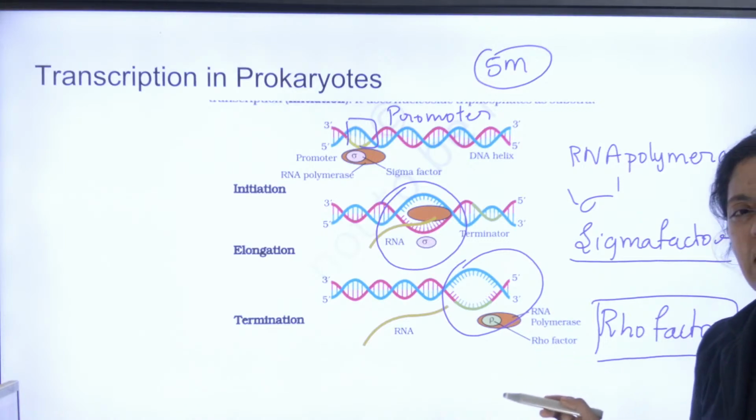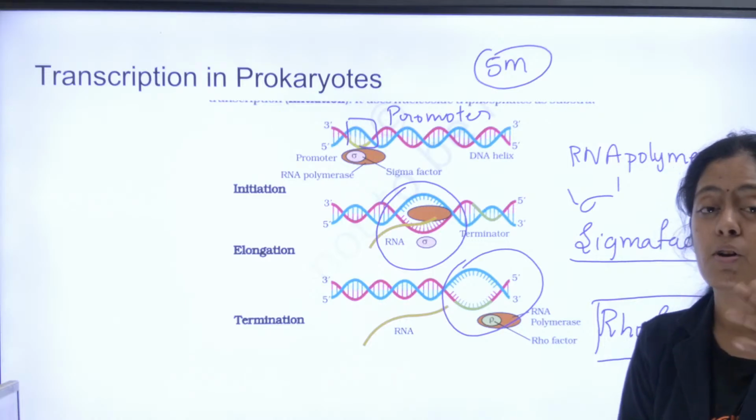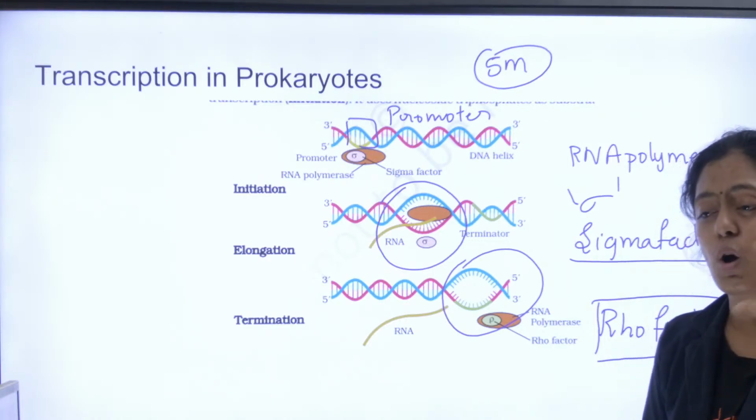If you explain and draw your diagram neatly and write 3 points for the diagram, you will be getting the full 5 marks.